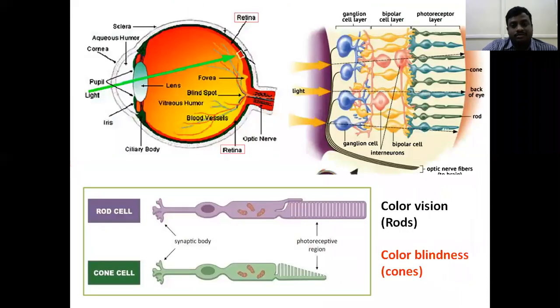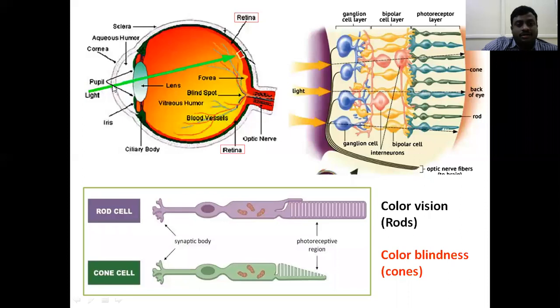Here this is the eyeball. Whenever we are exposed to light, the light waves enter the eyeball and reach the retina. How does light pass into the eyeball? First of all, light has to touch the cornea.